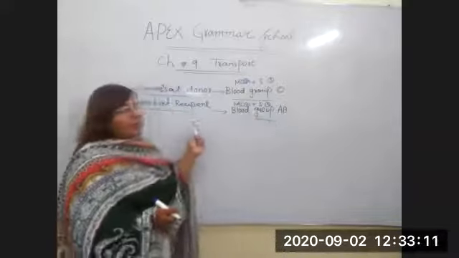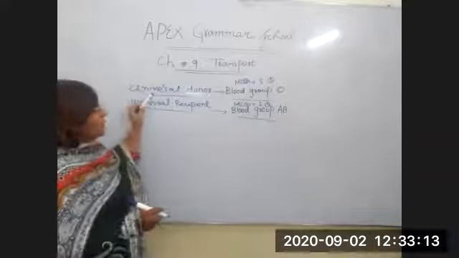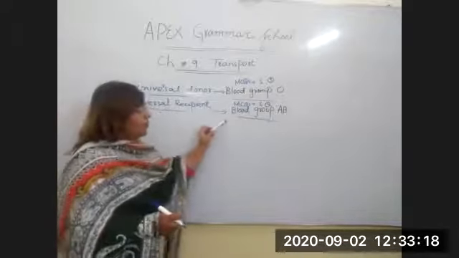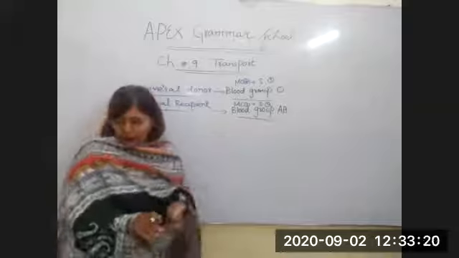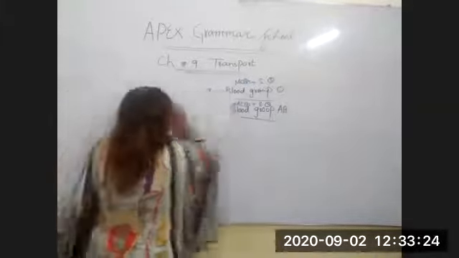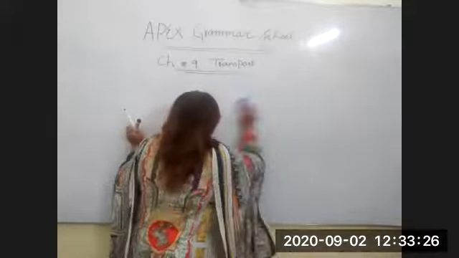Now we will discuss how blood group O is called the universal donor and how blood group AB is called the universal recipient. We will discuss this along with the table, and I will explain it to you.